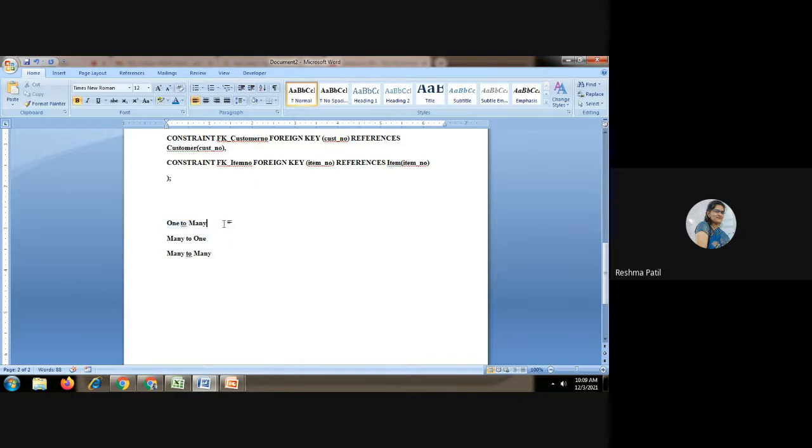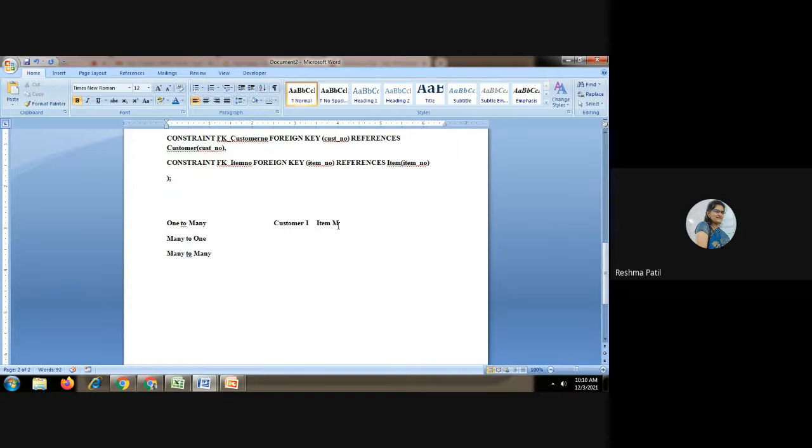Which are the tables? The main two tables: customer and item. These are the main two tables. Whether you have to create a third table or show the relationship between these two only, you will decide on the basis of this value. If one to many, it means only one customer can buy many items. One customer is there, he can buy many items. If such a case is there, we can write here one to many.